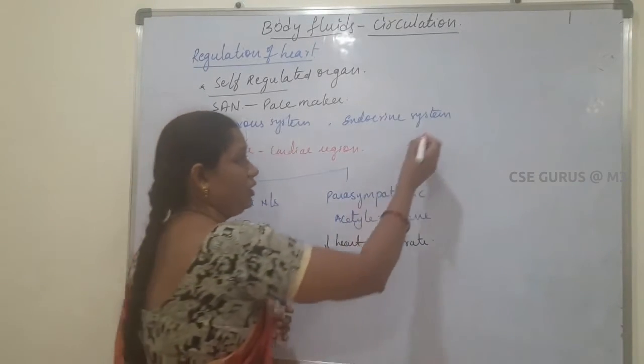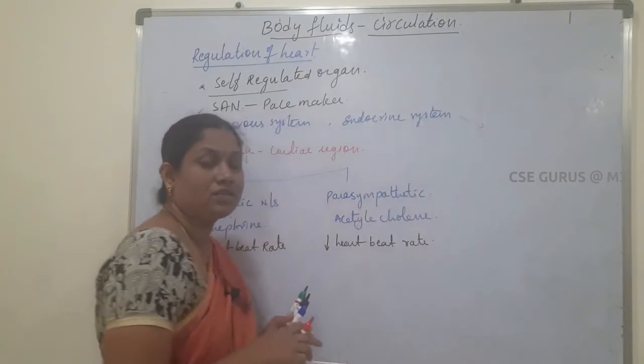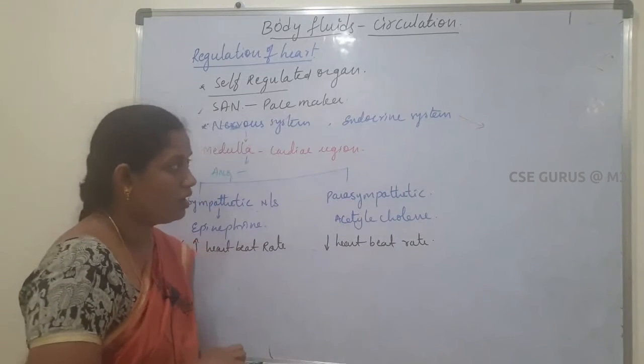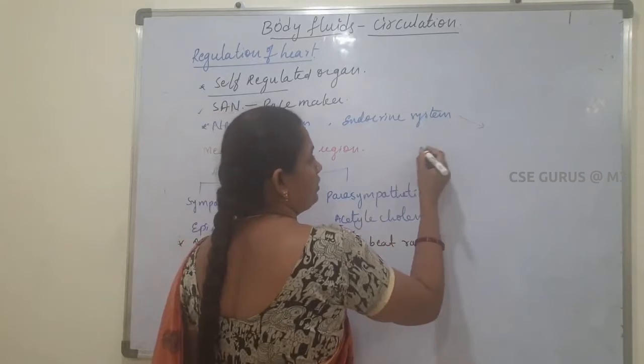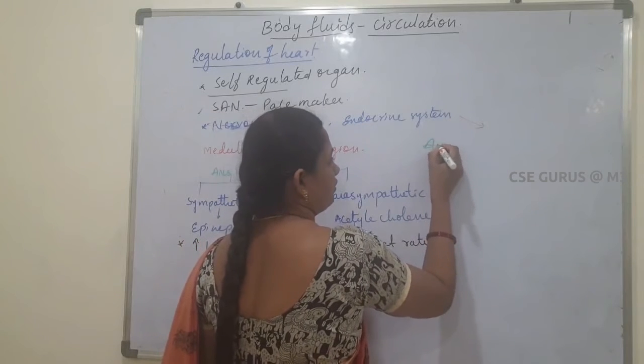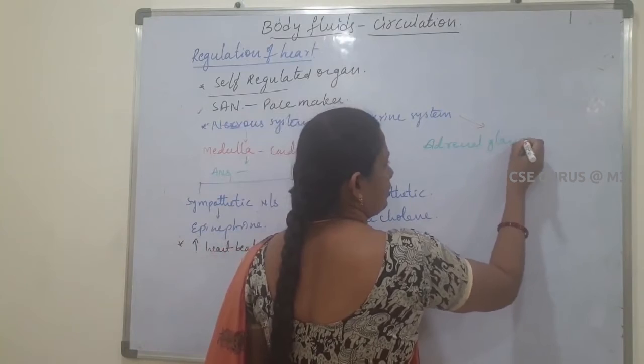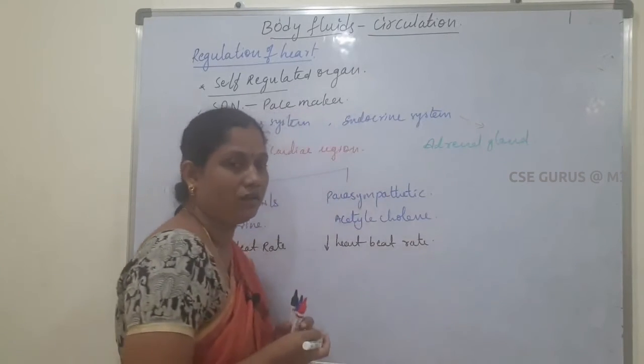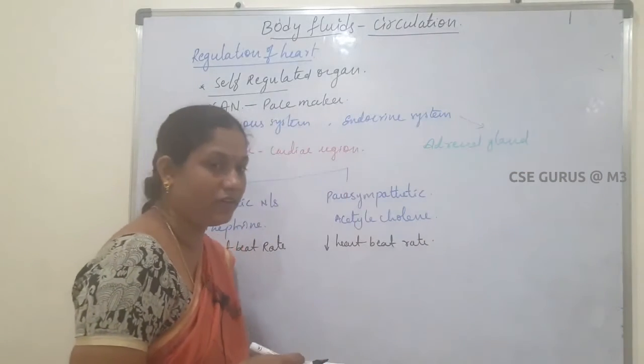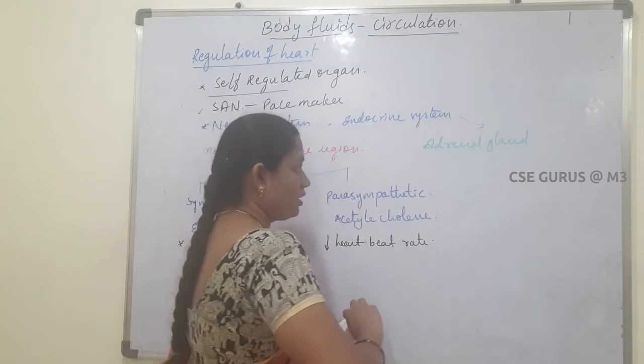Next, the endocrine system also controls our heartbeat. In the endocrine glands, the adrenal gland is located above the kidney, so it is also called the renal gland.